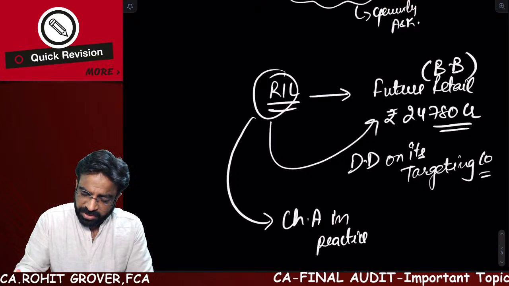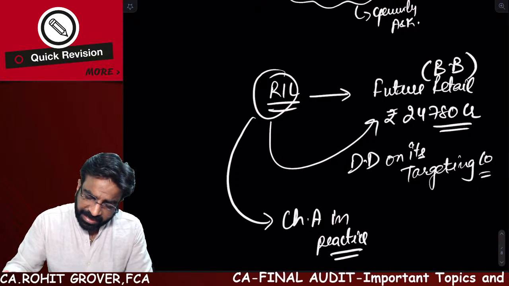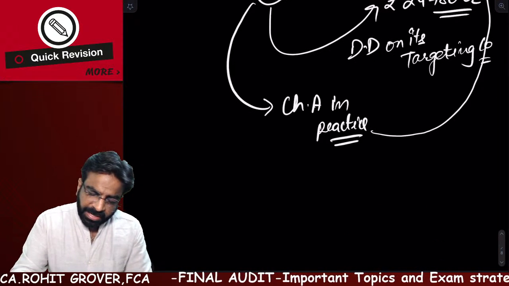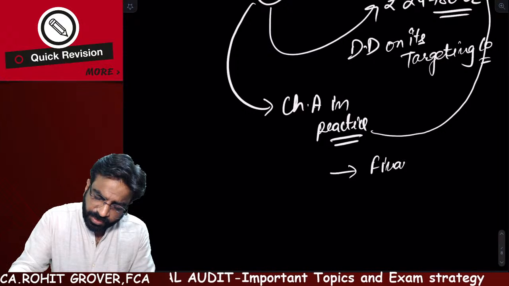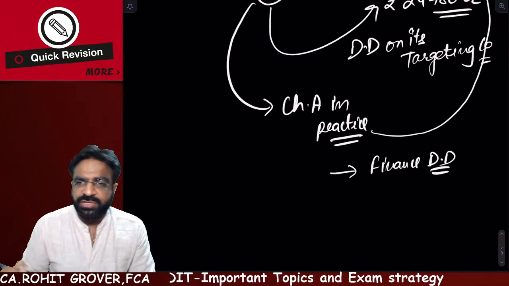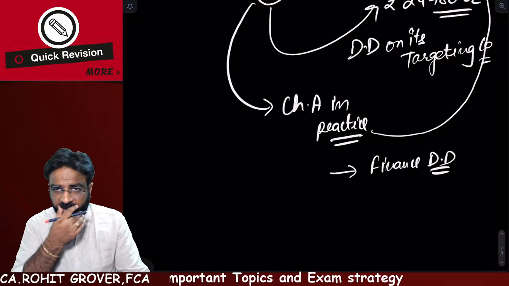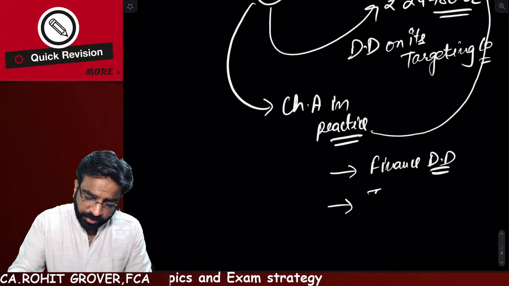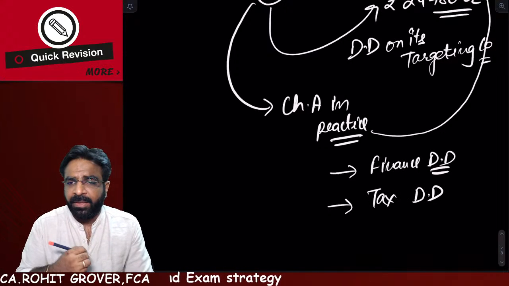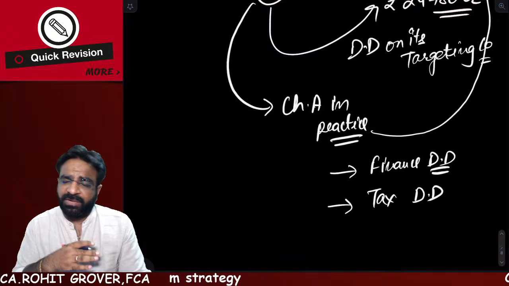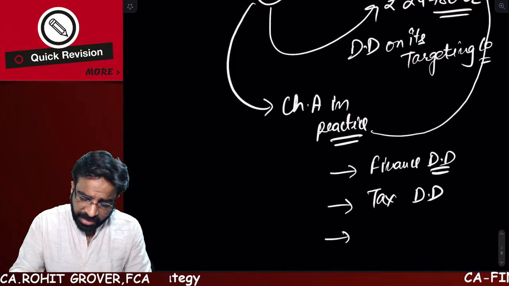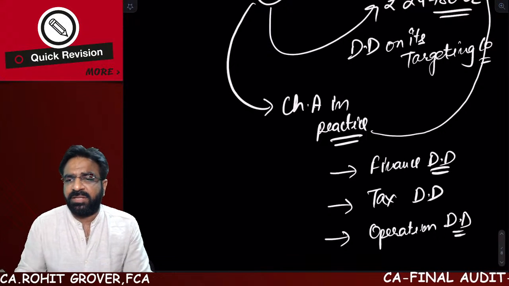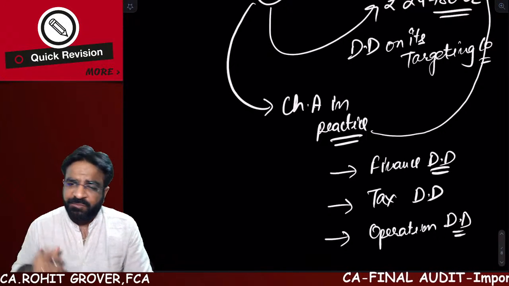Reliance India Limited will appoint a chartered accountant in practice, and that chartered accountant will go to the Big Bazaar future retail company, and he will do what? Finance due diligence. What do you mean by finance due diligence? What is the financial position of the company? What are the loans on the company? Are they repaying the loans properly or not? Then he will do the tax due diligence, because whether the company is regular in the payment of taxes or not. Then he will do the operational due diligence, which means whether the company's operations are effective and efficient or not.